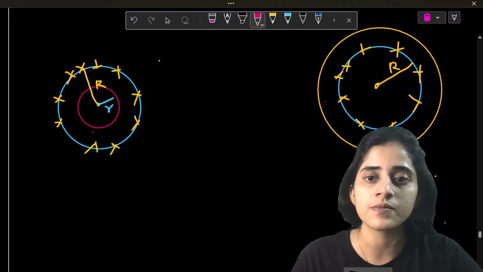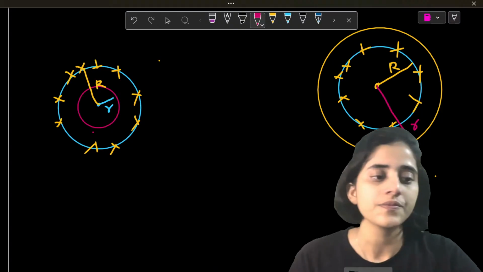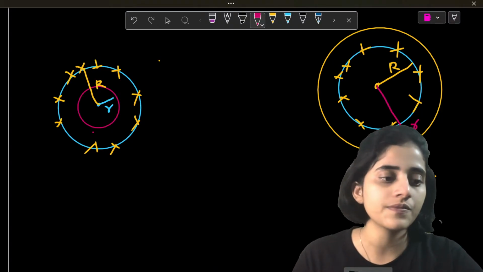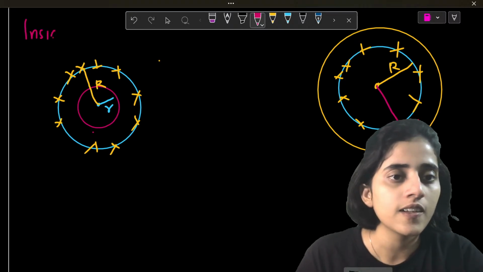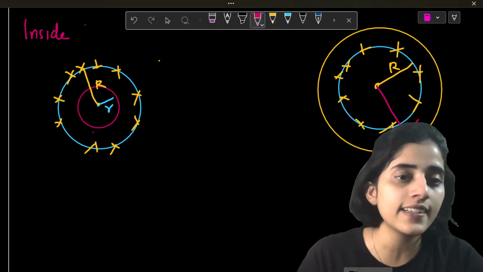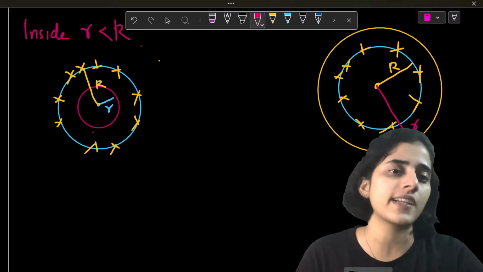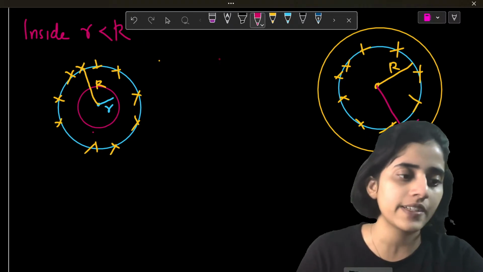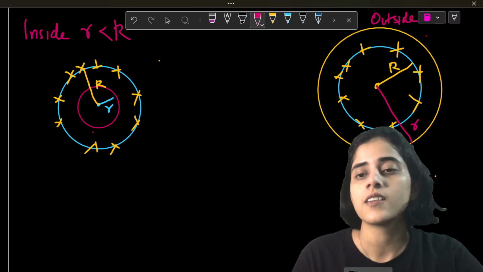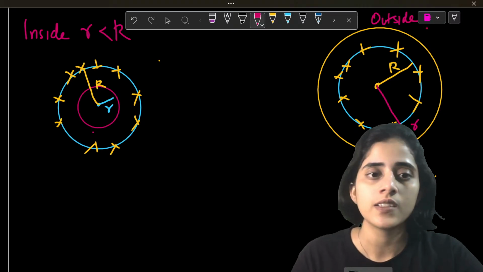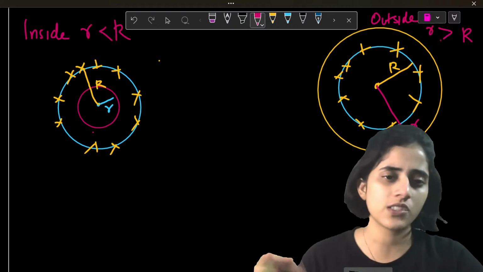So this distance is r. Okay. So this Gaussian surface is inside. So r is less than capital R, right? Small r is less than capital R. Okay. Now this is outside. So small r is greater than capital R. Okay. Yeah, that much is fine, I think.